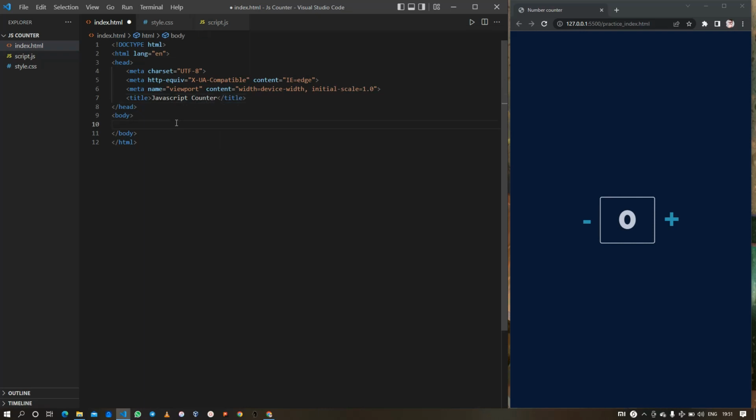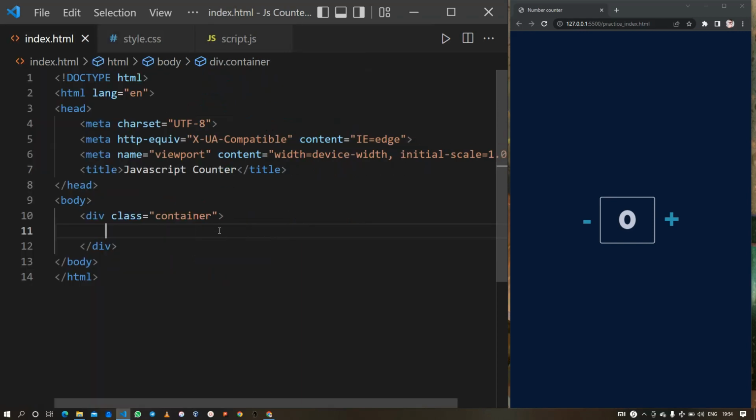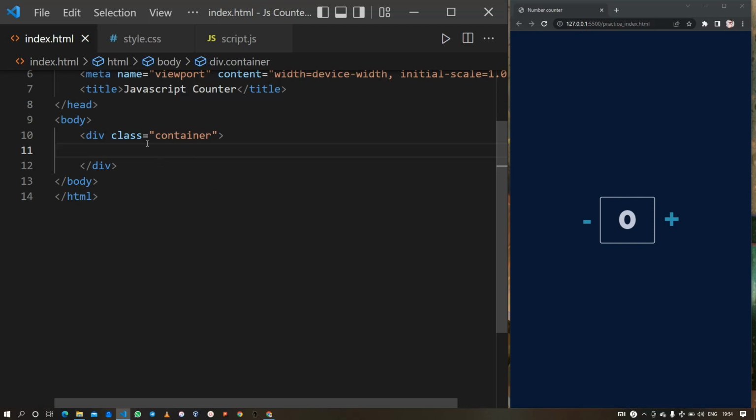Okay, so here in the body I will include a div element with the class container. Now let me maximize the window so you can view the code properly. Okay, so now I think the code is clearly visible to you.